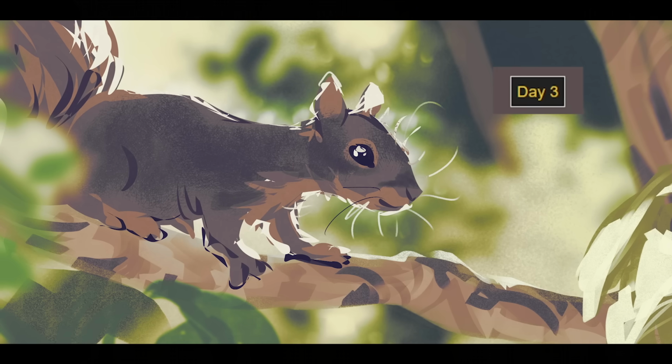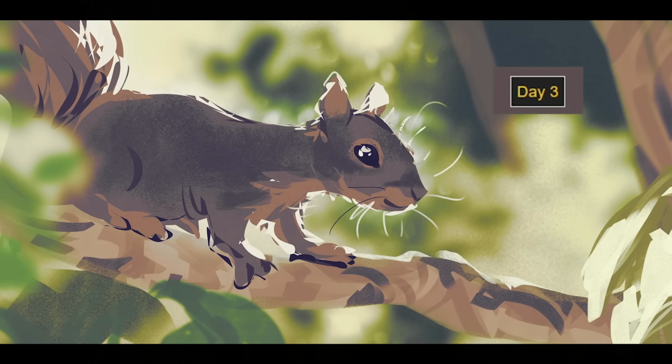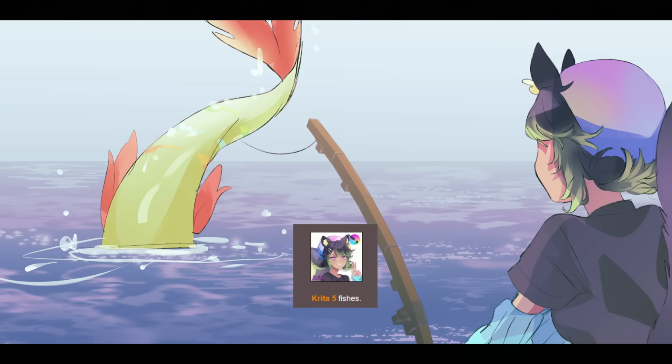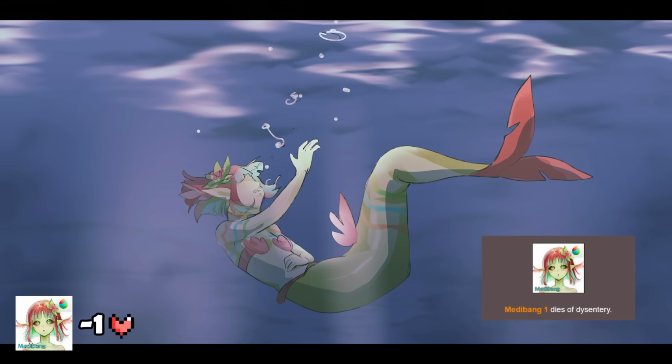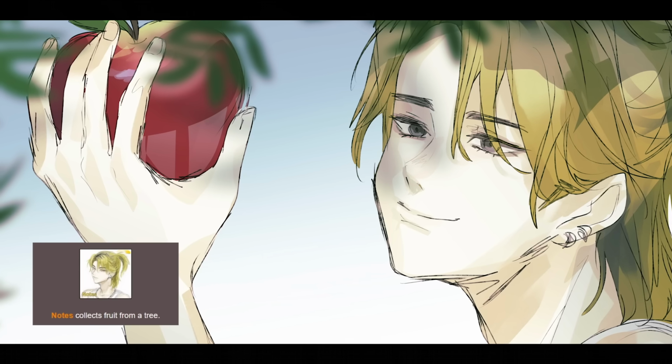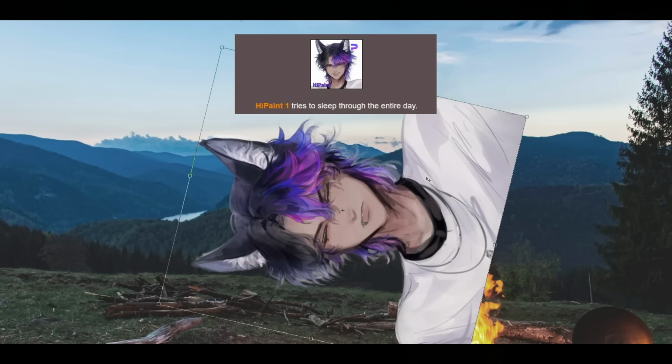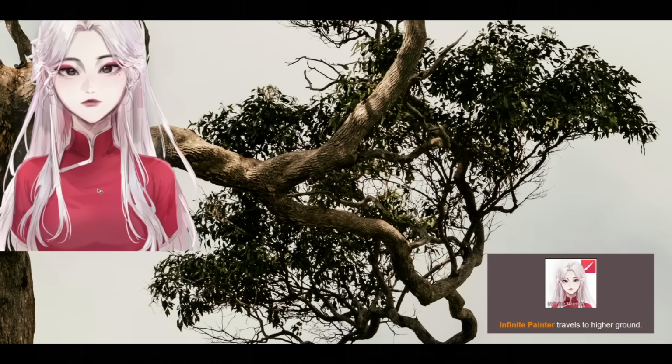Groggy, hungry, and thirsty, they all get up to start a new day. Medibang travels to higher ground. Krita chases Medibang. Krita fishes. Medibang dies of dysentery. Notes collects fruit from a tree. Magma discovers a cave. Krita discovers a cave. High Paint tries to sleep through the entire day. Infinite Painter travels to higher ground.